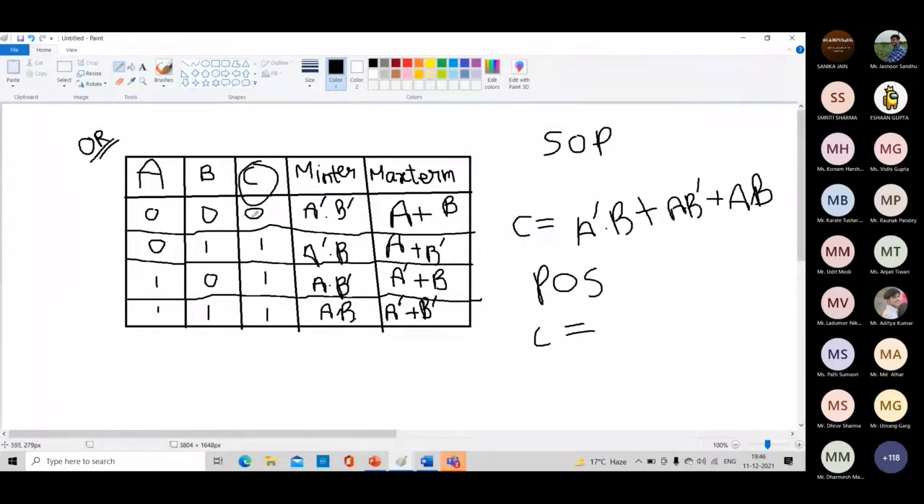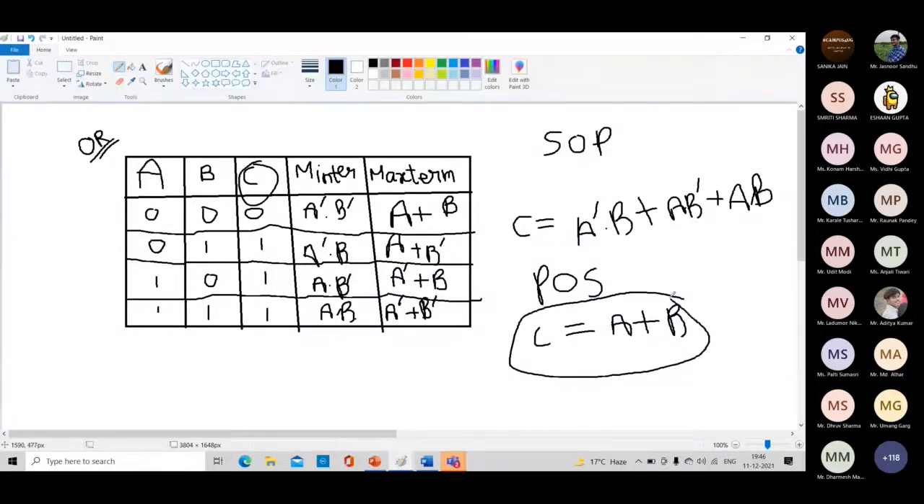As you can see, A plus B, C is equal to A plus B, this is the condition of OR. And this is also correct. If you simplify this equation, you will get here, yes, C is equal to A plus B. This is SOP and POS.